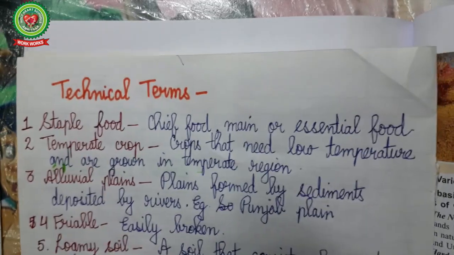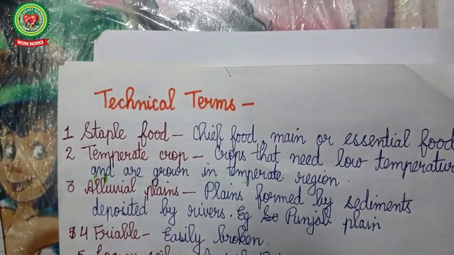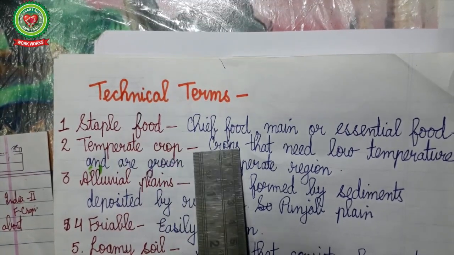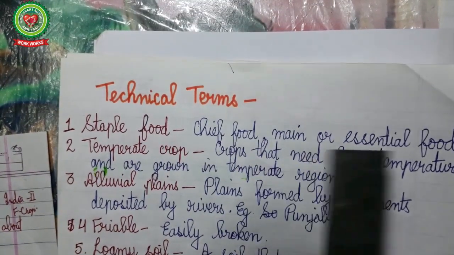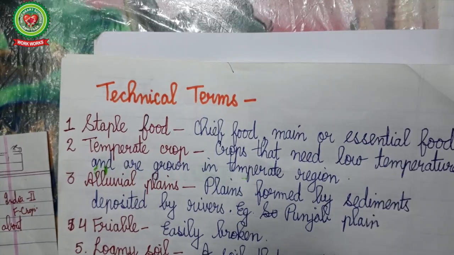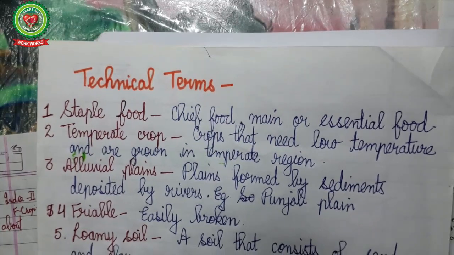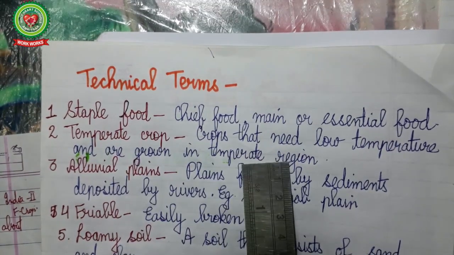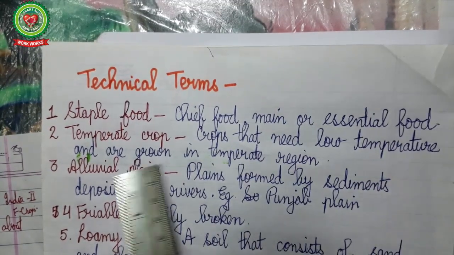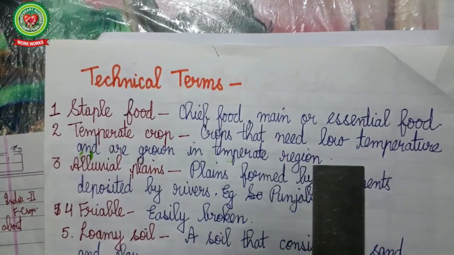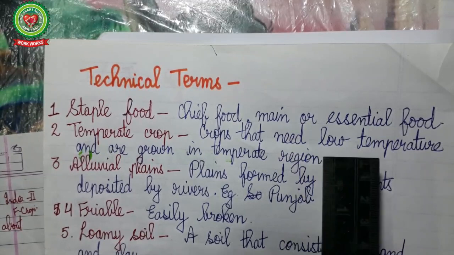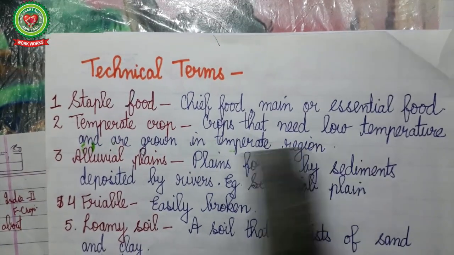Let us start the class with the technical terms. The first technical term is staple food. Staple food is the chief food or main or essential food like rice and wheat. The second term is temperate crop. The crops that need low temperature and are grown in temperate regions are called temperate crops. Example, wheat, barley, pulses, etc.